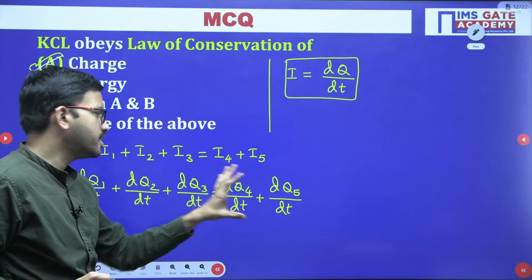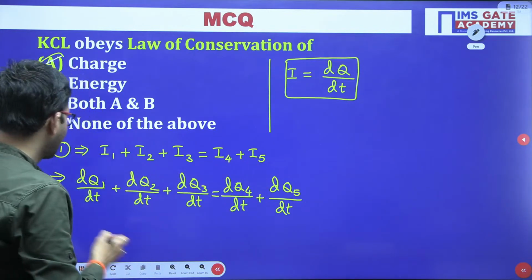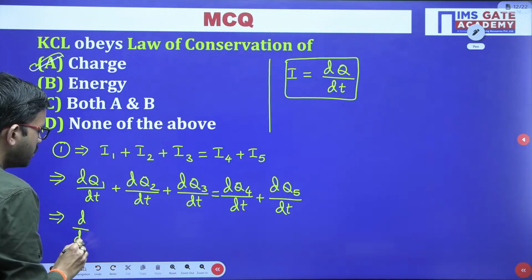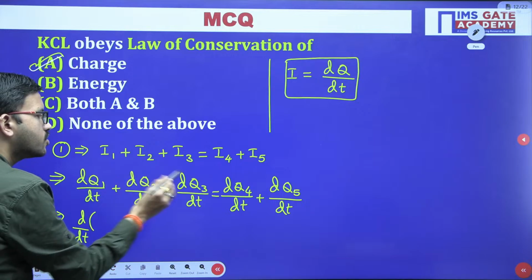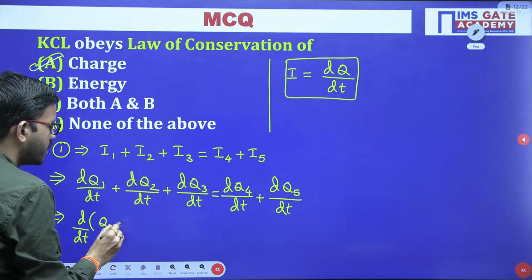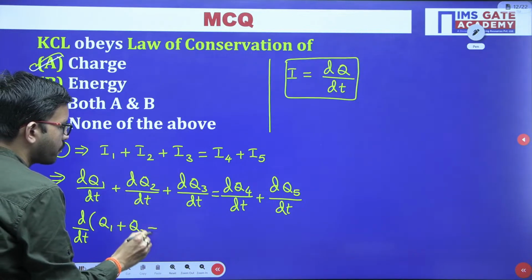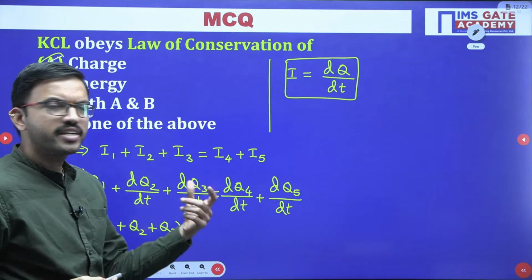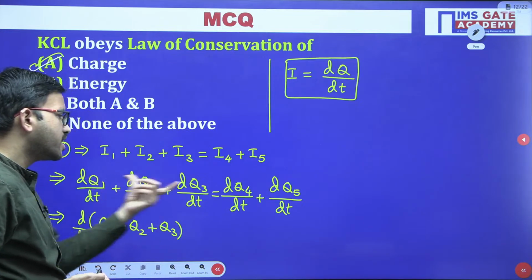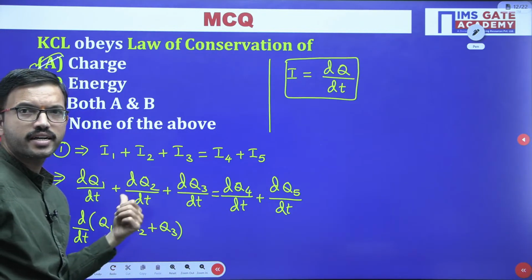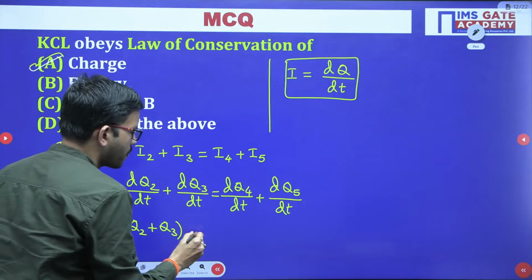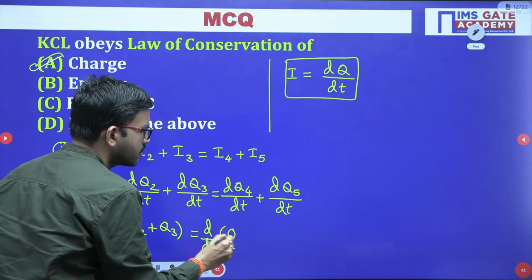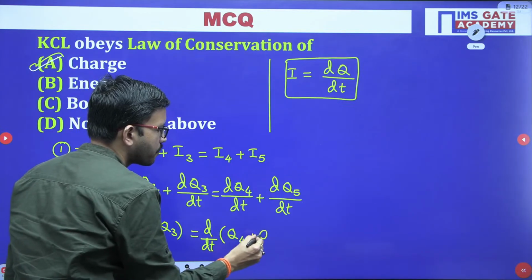Similarly on the right hand side you get d by dt of q4 plus q5.